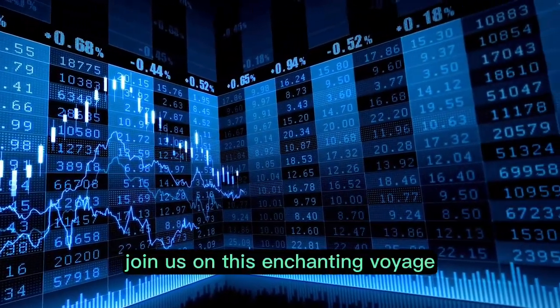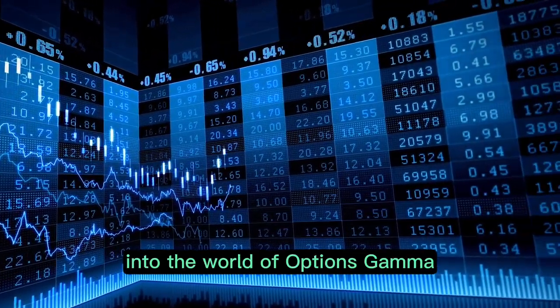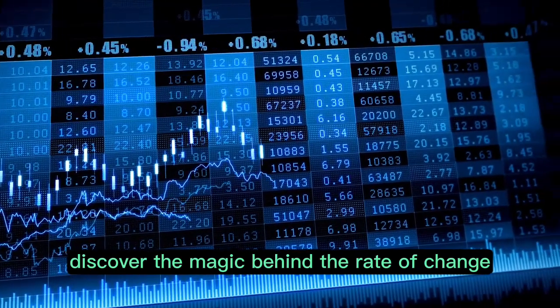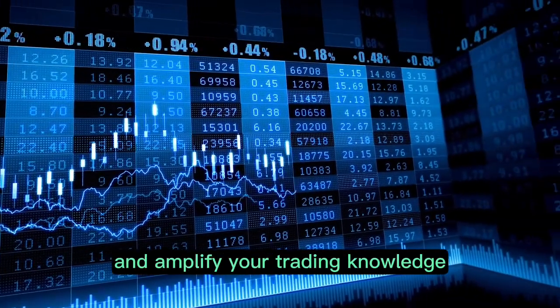Join us on this enchanting voyage into the world of Options Gamma, the Curvature Wizard of Trading. Discover the magic behind the rate of change and amplify your trading knowledge.